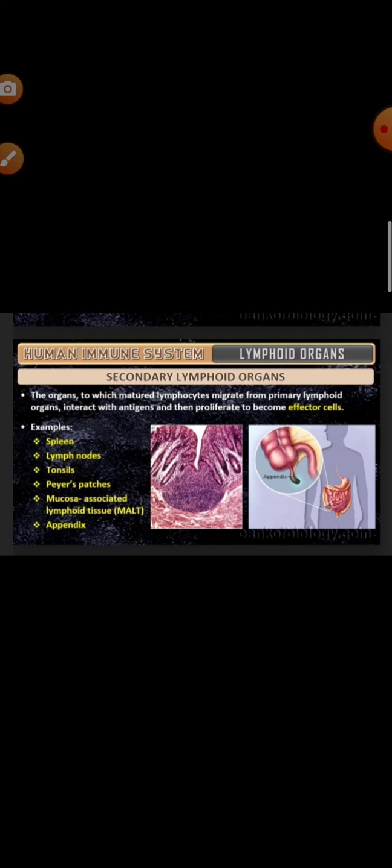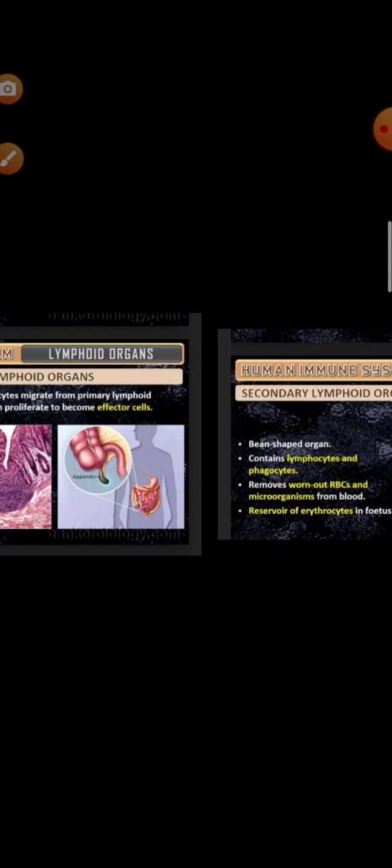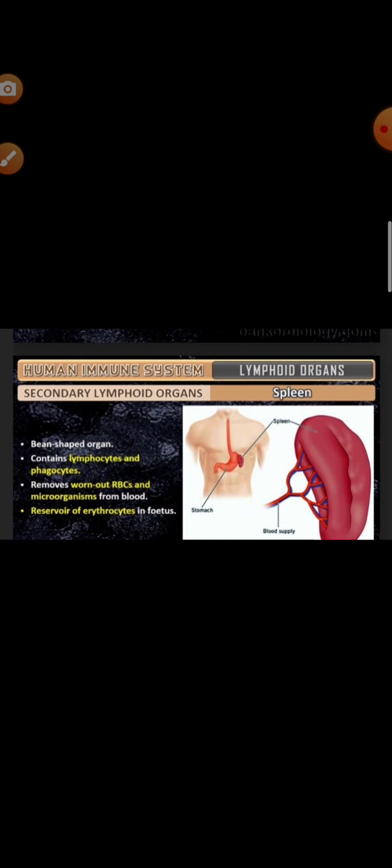And it acts as a filter of the blood by trapping blood-borne microorganisms, and it has a very large reservoir of erythrocytes. Lymph nodes are small, solid structures present at different points along the lymphatic system, and they also trap microorganisms or other antigens that enter the lymph and tissue fluid. Antigens trapped in the lymph nodes activate lymphocytes and produce the immune response of the body.